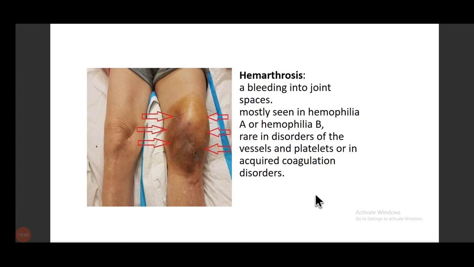Okay. The third term is hemarthrosis, a bleeding into the joint spaces. Can you see, note the difference between the two legs of the patient, right? So there is a bleeding into the joint spaces, and it is mostly seen in hemophilia A and B, and it is rare in the disorders of vessels and platelets, or in the acquired coagulation disorders.